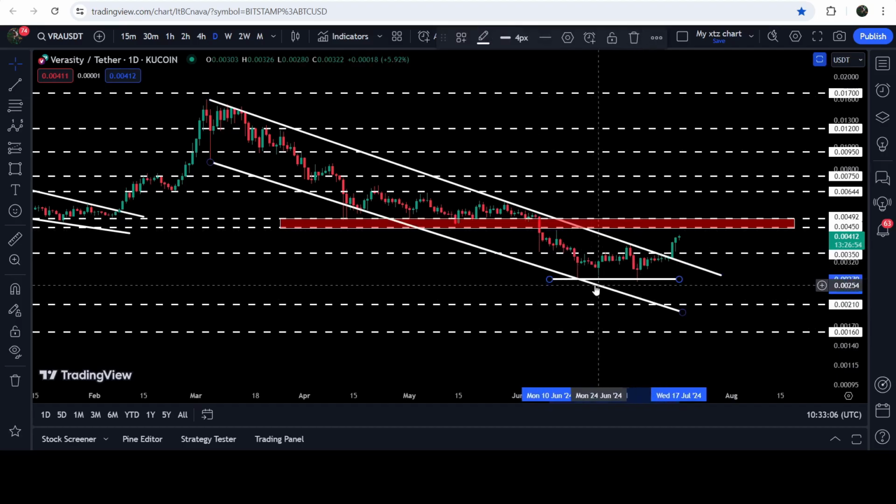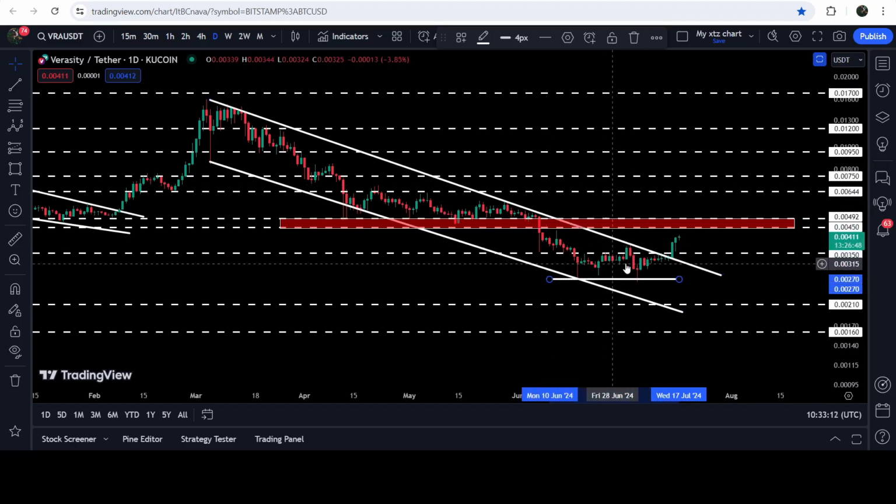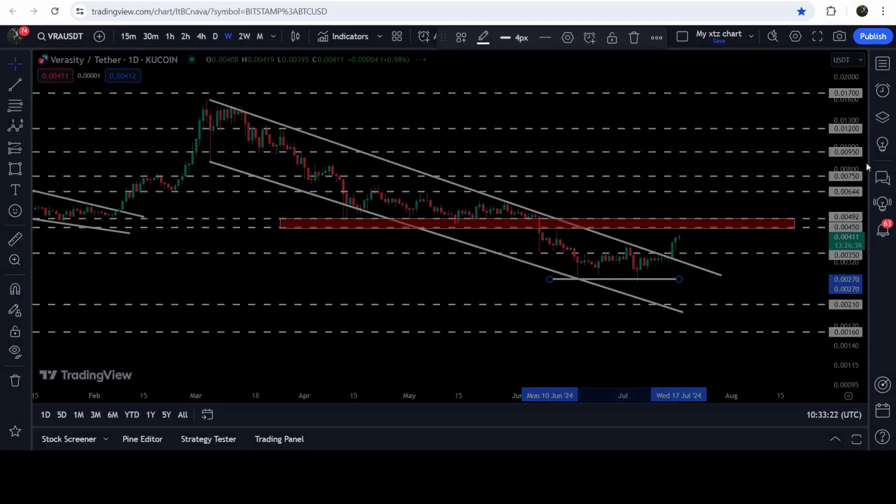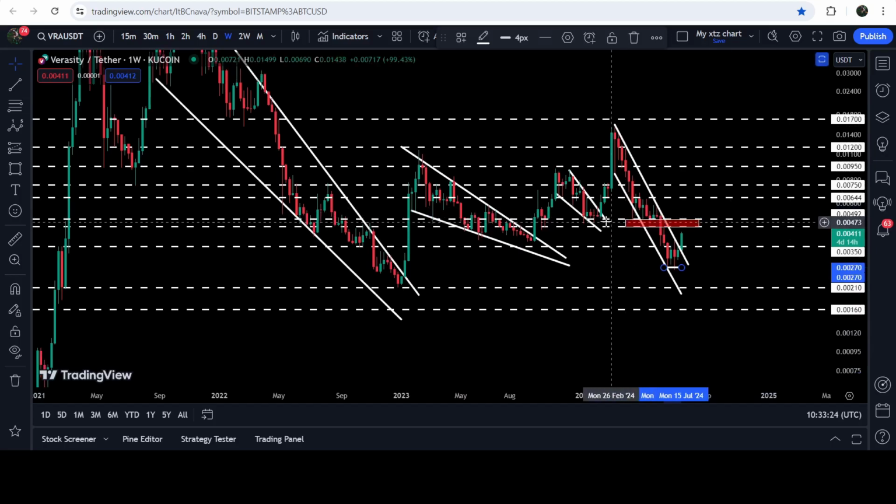You can see that the price for the past several days has been bouncing from the support, and now finally, after getting squeezed between this support and resistance of the channel, we have broken out of the resistance of the channel. Now we need to break out of this long-term resistance zone that starts from 450 and goes to 492. If we take a look at the 7-day time frame chart, you can see that previously this level has been working as a very strong support zone here, and support zone here, resistance here, and resistance here as well. Therefore, again, it can work as a very strong resistance.